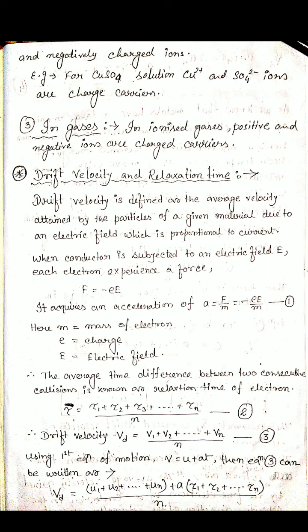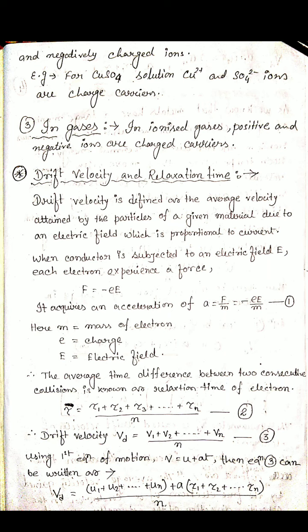Now when the force is experienced, the electron also acquires acceleration. We know F equals ma, so a equals F by m. Putting the value of F, a equals minus e E by m, where m is the mass of the electron.